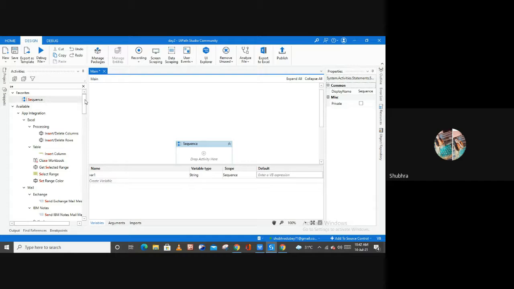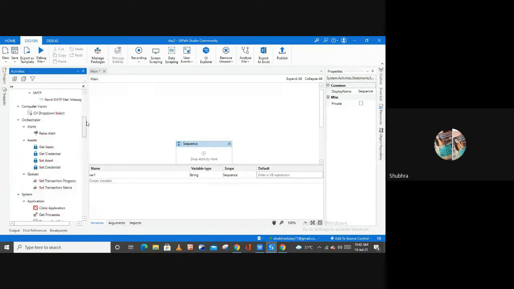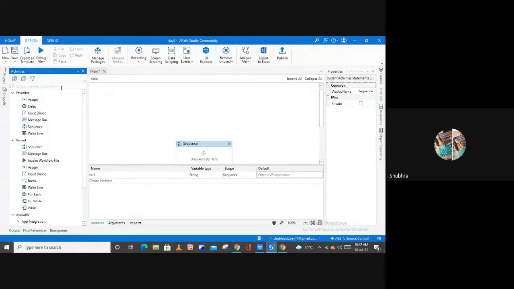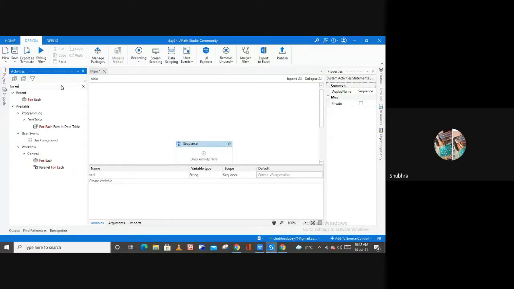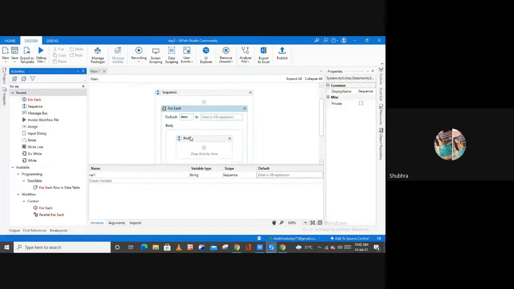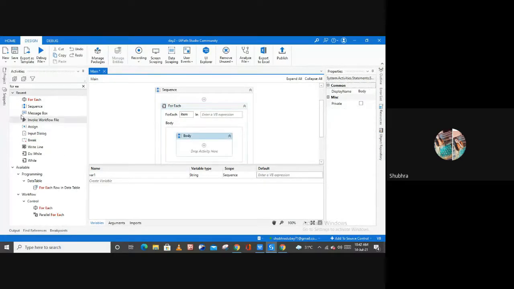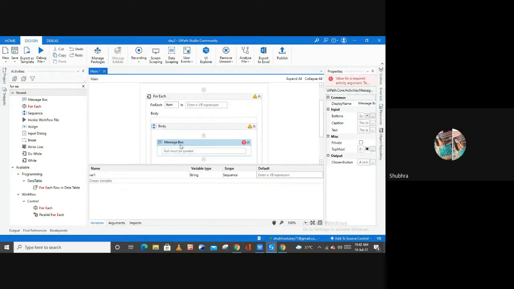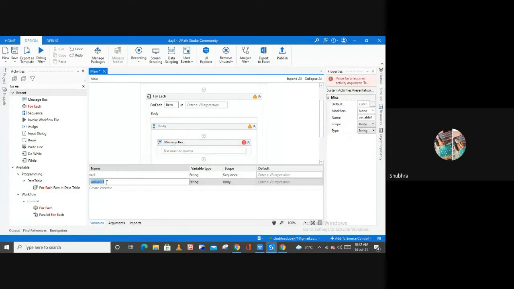Now let me use any other activity here. For example, if I use this for each activity inside of my sequence, and if I use any other activity, let's suppose this is the message box activity. As you can see, I have selected my message box activity, and now I'm going to create another variable here.